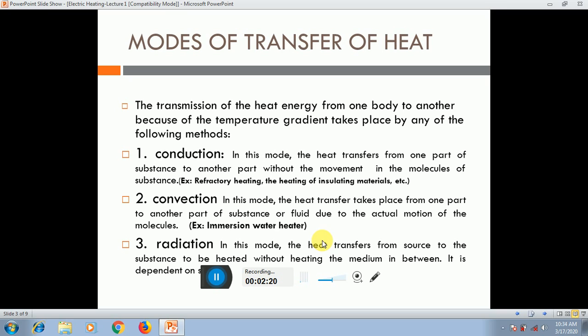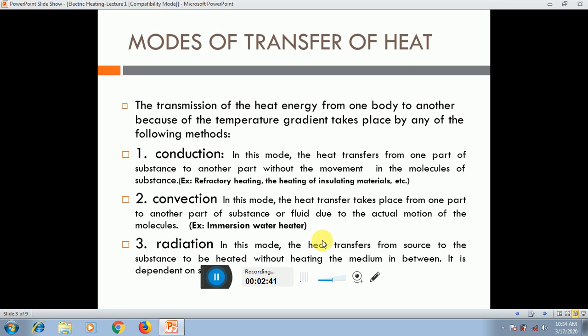We know that in our definition we can say that it transfers electrical energy to heat. So what are the methods to transfer the heat? Basically there are three methods to transfer heat. The first one is conduction, the second one is convection, and the third one is radiation.